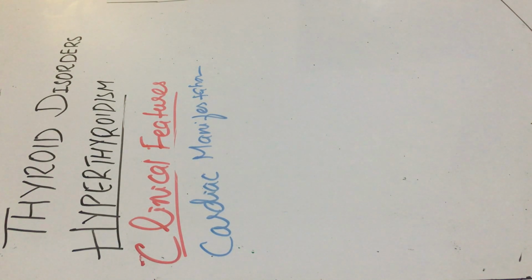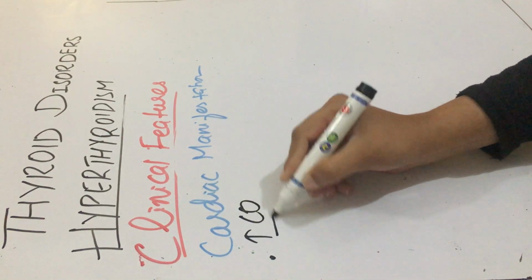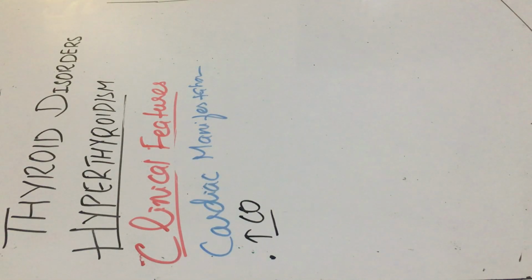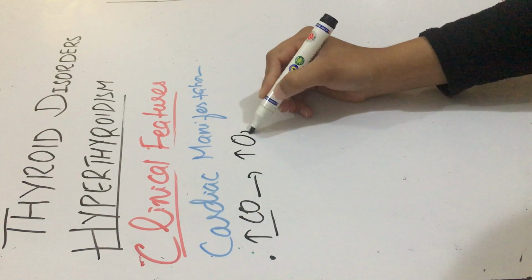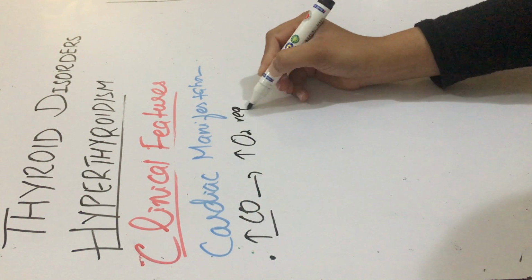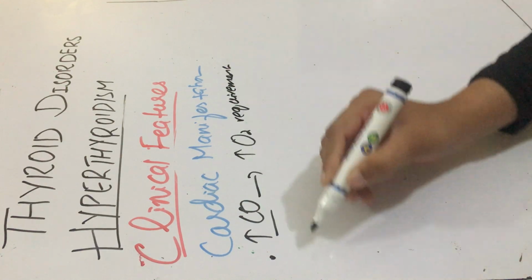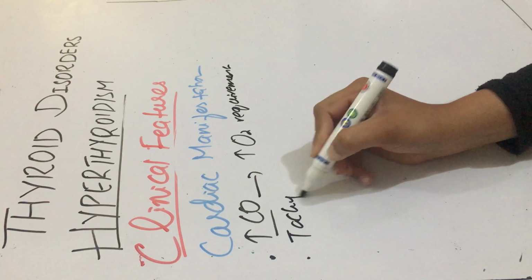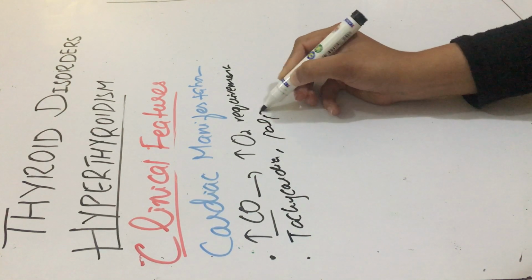There would be increased contractility of the heart and increased cardiac output, and this is due to the increased metabolism in the body and increased oxygen requirement. As a result these patients would suffer from tachycardia, palpitations, cardiomegaly, etc.